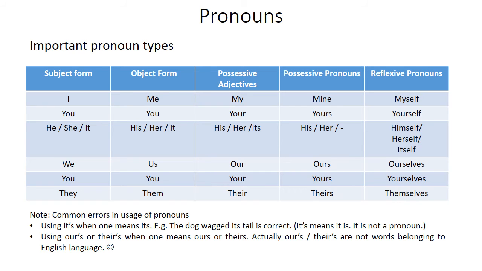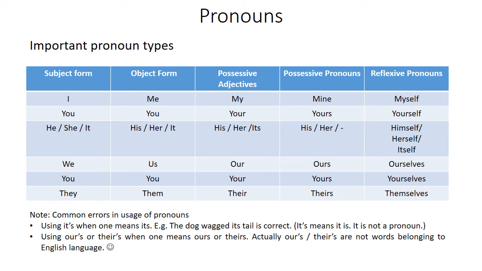Then singular second person. You shall come tomorrow. You is here the subject form. I am talking to you. You is here the object form. Where is your book? Your is qualifying book. So your is a possessive adjective form of you. This book is yours. Possessive pronoun. Are you speaking with yourself? Reflexive pronoun.